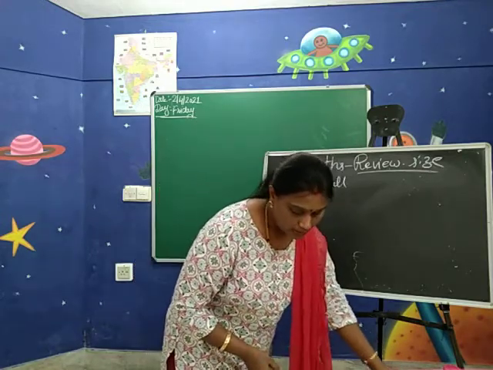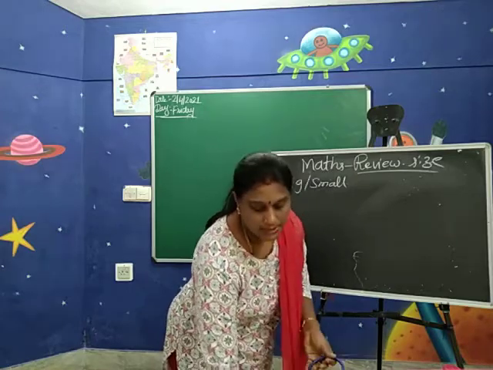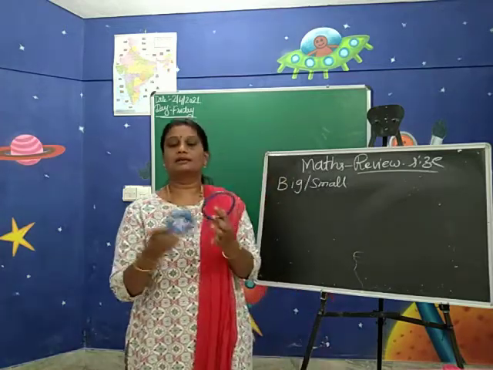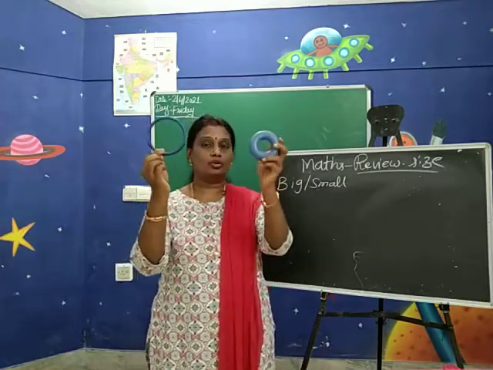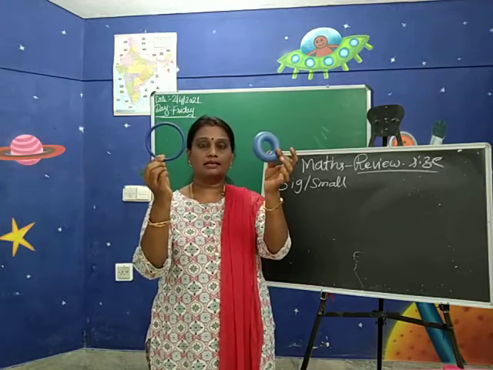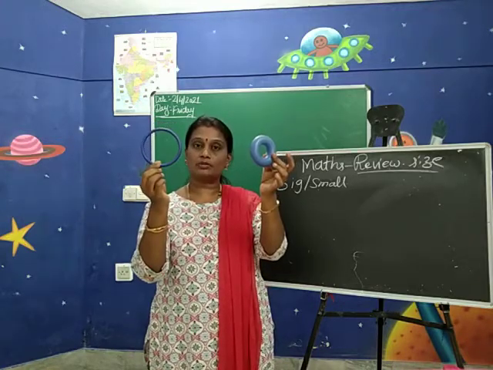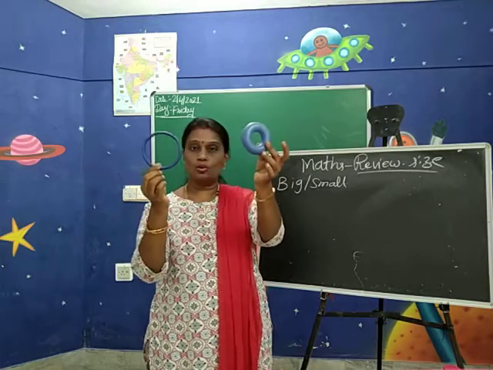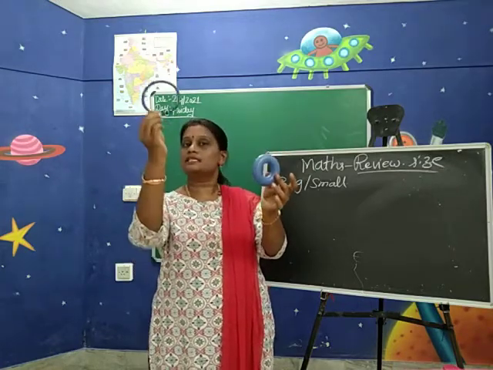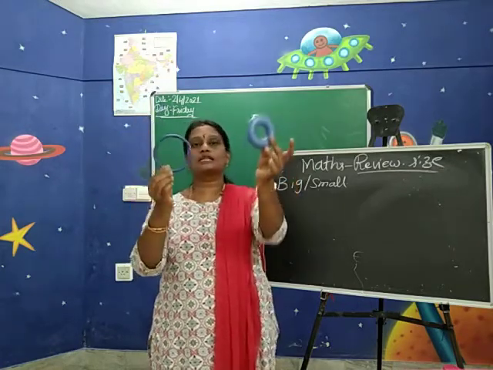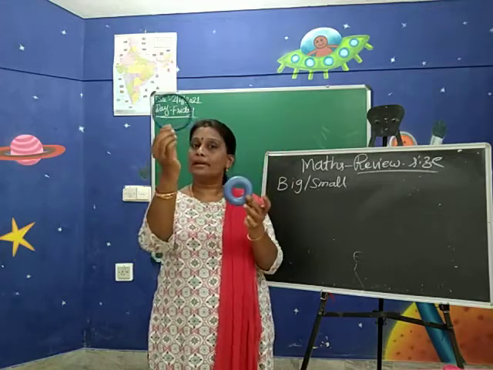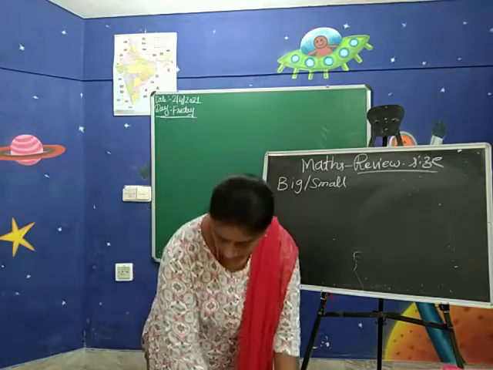Okay. Next I have two rings. Can you compare the size? Tell me which is big and small. This is big? No. This is big? Yes. This is big in size and this is small in size. Big, small. Okay, children.